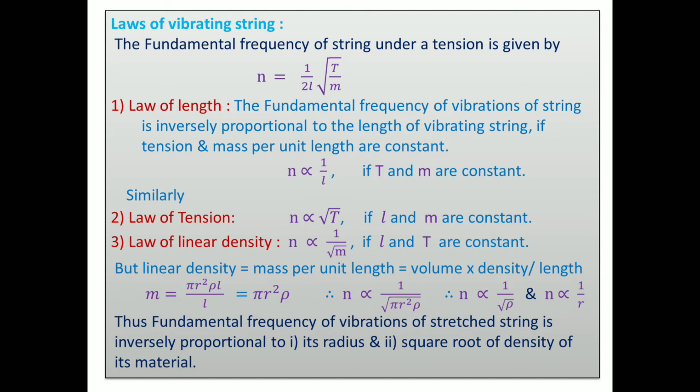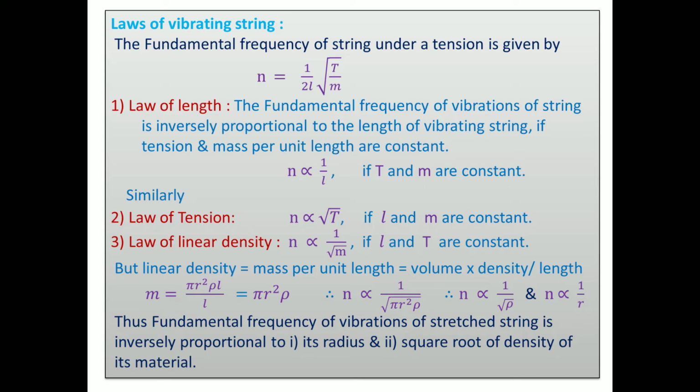Thereafter we go through the laws of vibration of the string. The next topic is that the fundamental frequency of a string under tension is given by n equals 1 upon 2L square root of T upon M. These fundamental frequencies depend upon three factors: vibrating length, tension in the string, and linear density, or mass per unit length. So we come across three laws. The first law is called the law of length, related with change in length. The law of tension is related with change in tension, and the law of linear density is related with change in linear density.